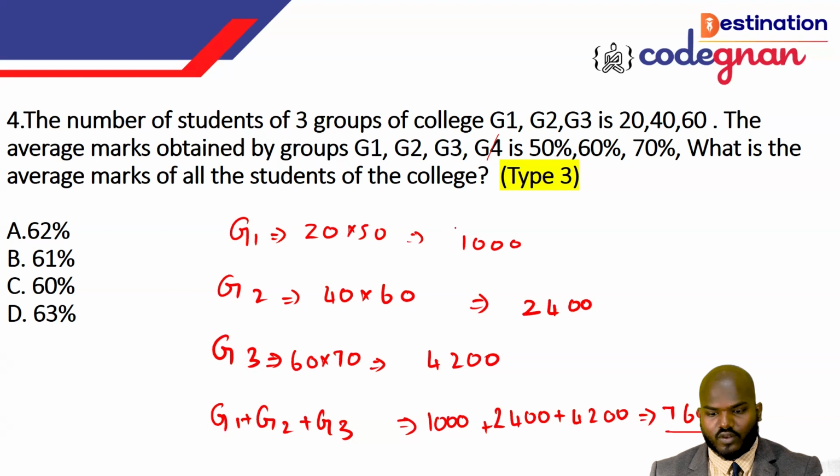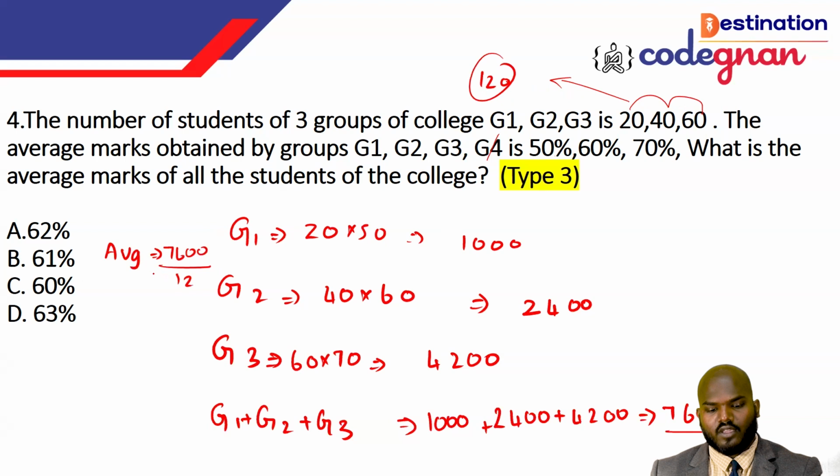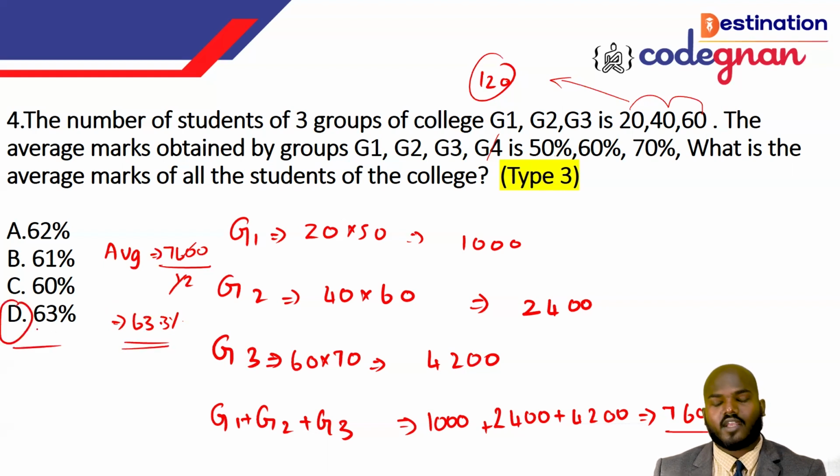That we can solve: there is 20, 40 and 60. If you say this, this will give you the count: 60 plus 40 is 100, 100 plus 20, we can call it 120 here. And guys, you want to identify the average marks. You just take the average marks of the students, that is 7600 over 120. If you work it out, the value will be 63 something, but we can consider that option D is the correct answer in this one.